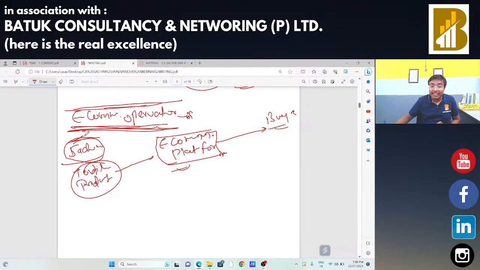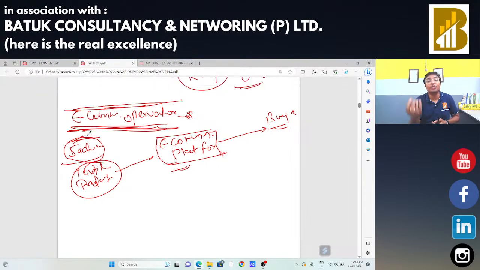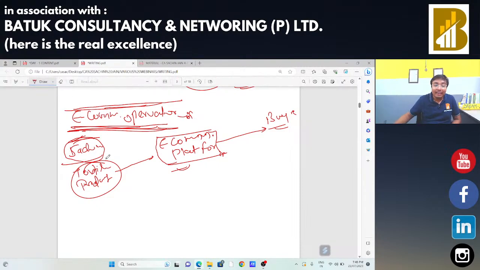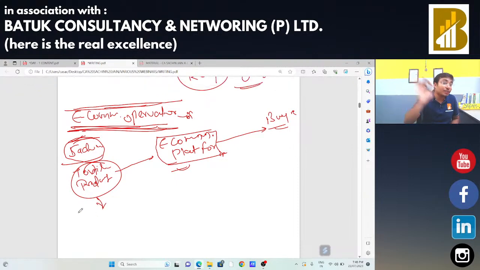That means the supply is by Sachin. Sachin is just going to use the e-commerce operator platform. In that case, Sachin is the supplier, so Sachin has to pay the tax. But as per Section 9 Subsection 5, the e-commerce operator has to pay the taxes. Sachin is not going to make the payment of taxes. In that case, where the supplier is not going to pay the taxes, the mechanism applicable is reverse charge. So the e-commerce operator platform has to pay the taxes under the reverse charge mechanism. Sachin is not liable to make the payment of taxes for intra-state supply.